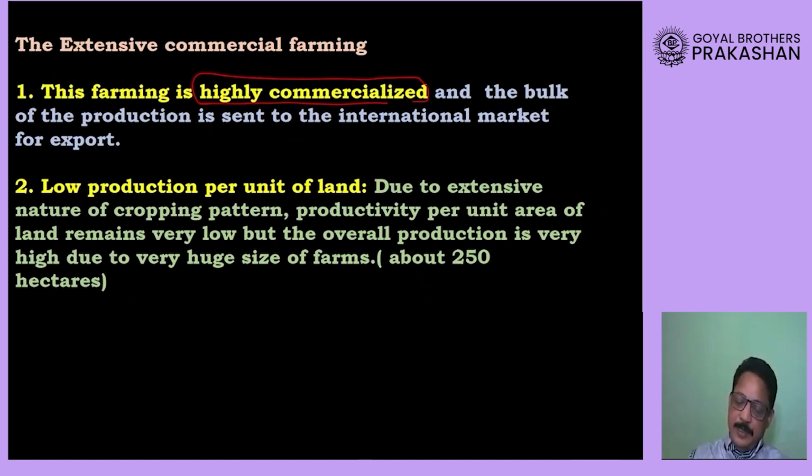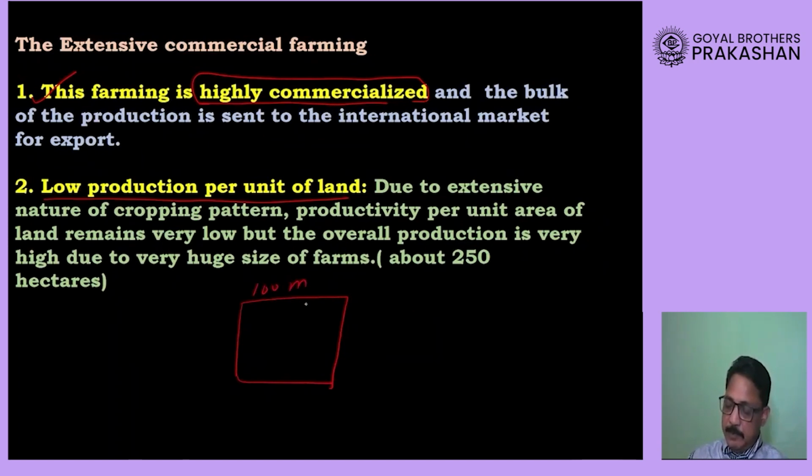Now in this extensive commercial farming, the production is low per unit of land. Per unit of land means per hectare. Please remember, 1 hectare is a piece of land which is 100 meters by 100 meters.